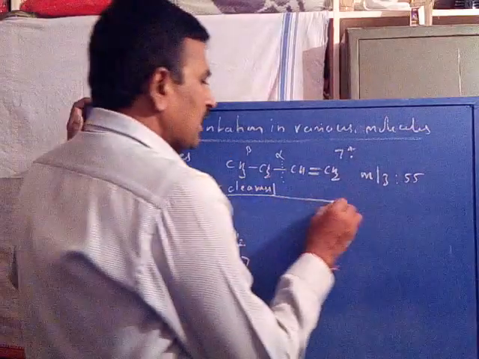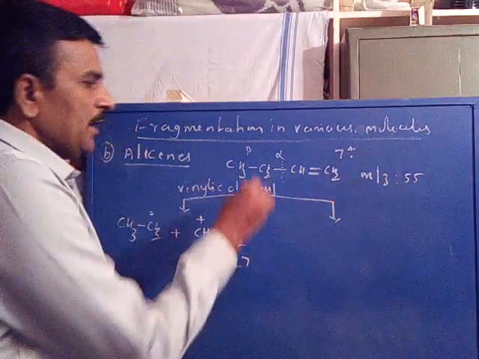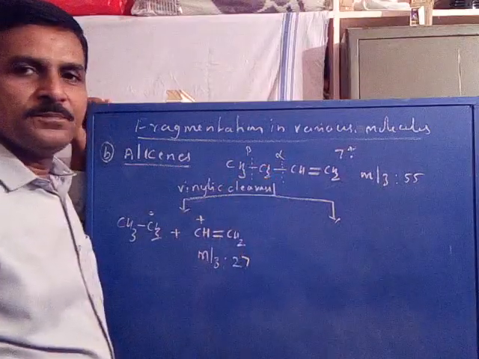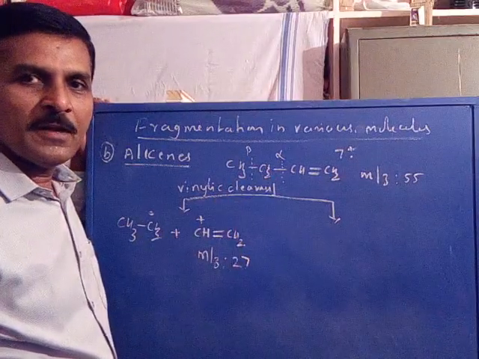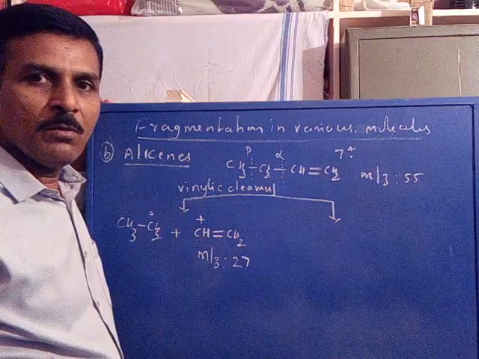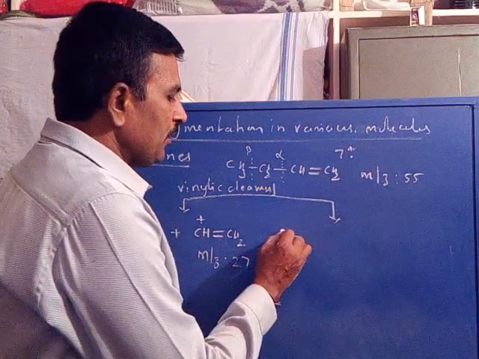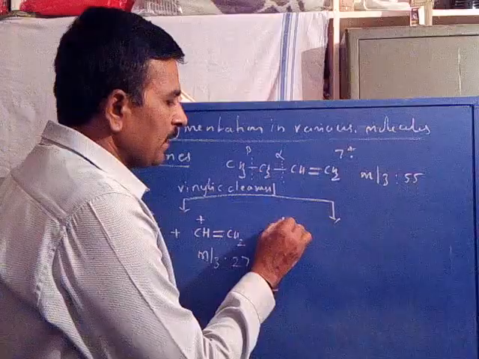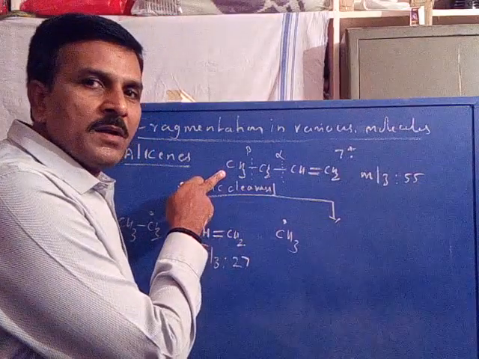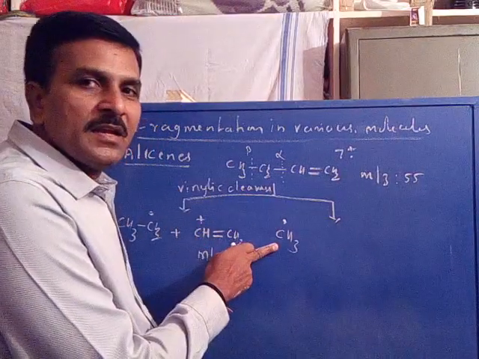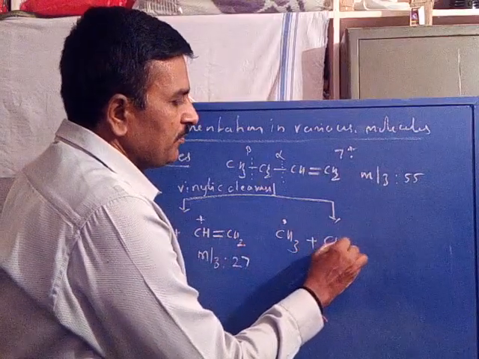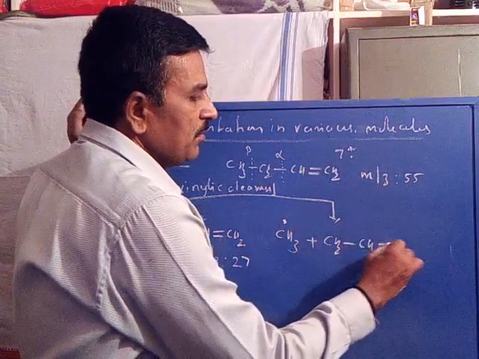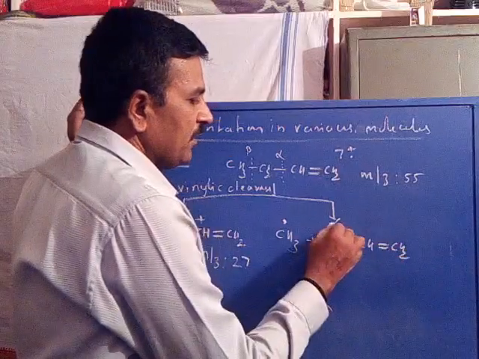Now, in the second case, a beta bond may be cleaved. Instead of the alpha bond, there may be cleavage of the beta bond, that is the second bond with respect to the double bond. So that we will get CH3, the terminal carbon, fragmented as a radical by the formation of the CH2=CH-CH2 cation.